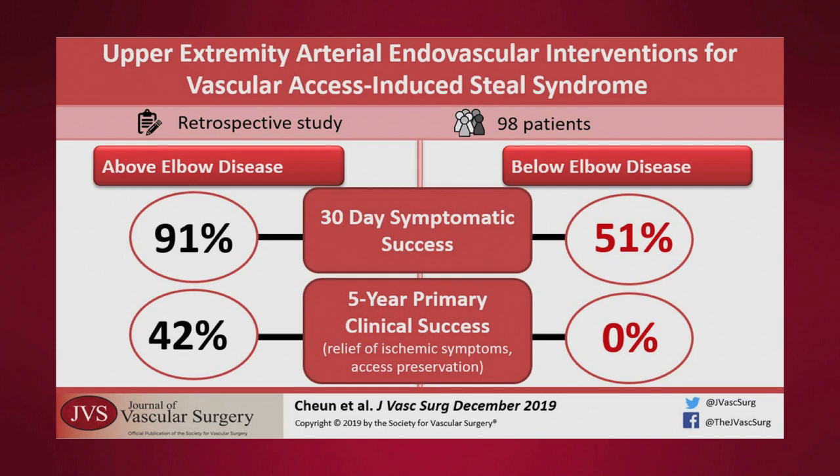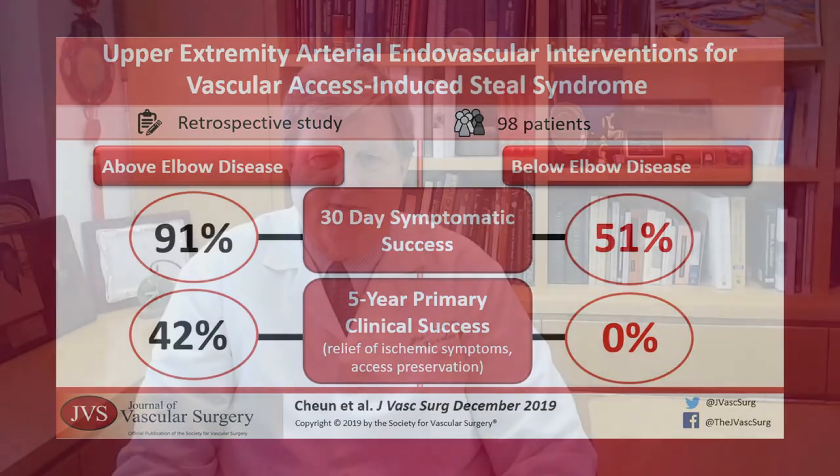91% had symptomatic success at 30 days, and the remainder required proximalization of the access. Of those with disease below the elbow, 42% had either ulnar or radial artery occlusion. Balloon angioplasty was performed in 1 vessel in 55% and in 2 vessels in 45% of patients. Technical success was 79%, but only 51% had symptomatic relief at 30 days. Of those who remained symptomatic, 80% required proximalization of the access and 20% required ligation.